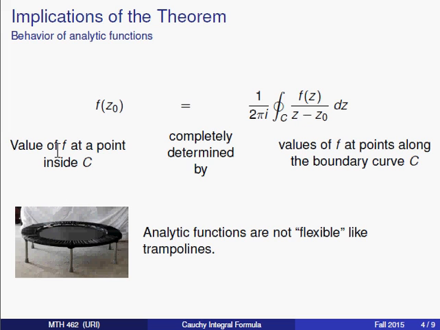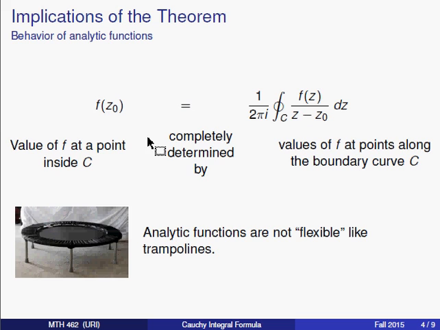But that's not what happens with analytic functions. What we're saying is that once you know what the function is at each point along the boundary, if you plug it into this formula, it's going to tell you what the value of the function is at any point inside. So for instance, if I wanted to know what the value of f of 1 is, and 1 was inside my curve, all I have to do is plug in those function values, take z minus 1 as my denominator inside those Riemann sums, put it all together, and that computes for me f of 1.